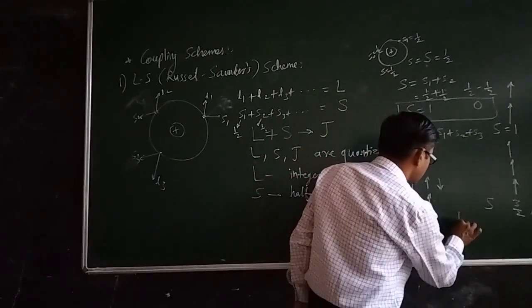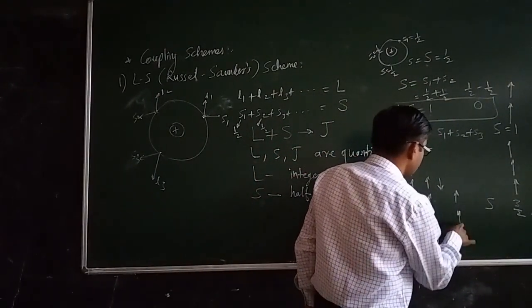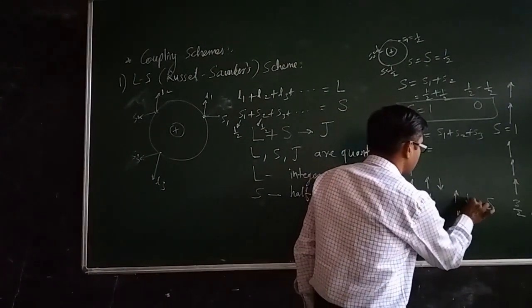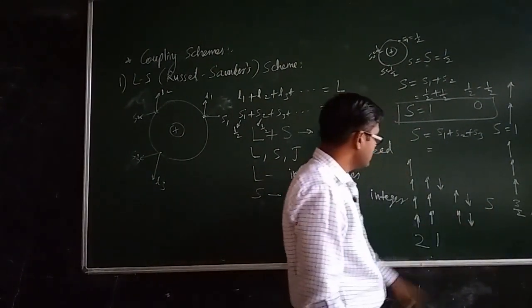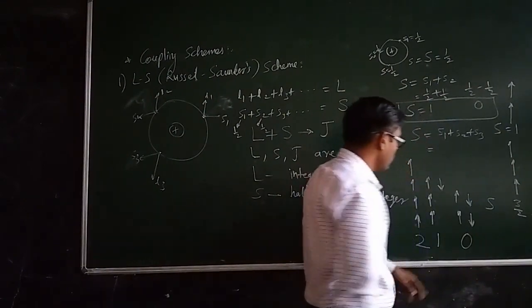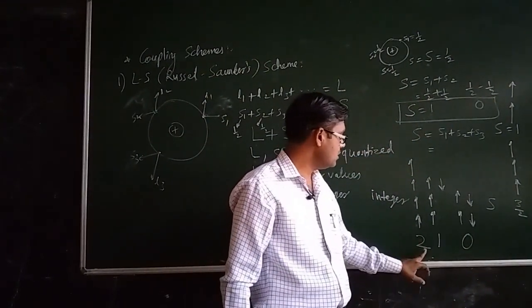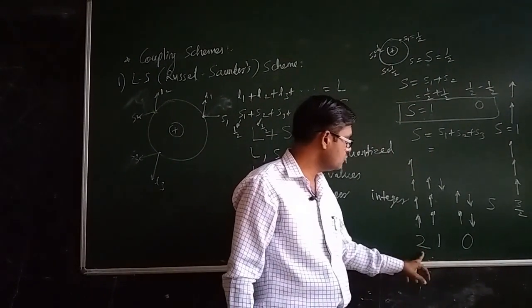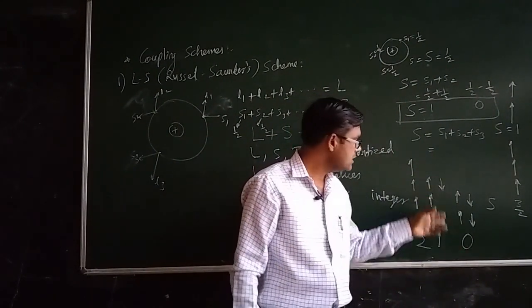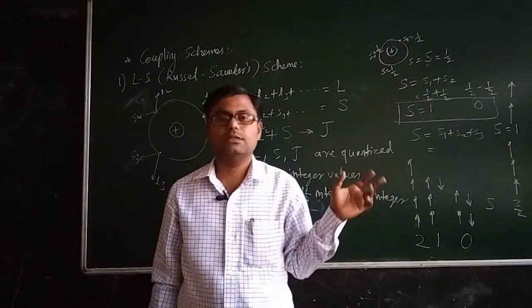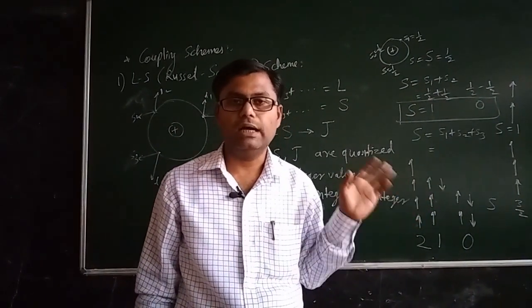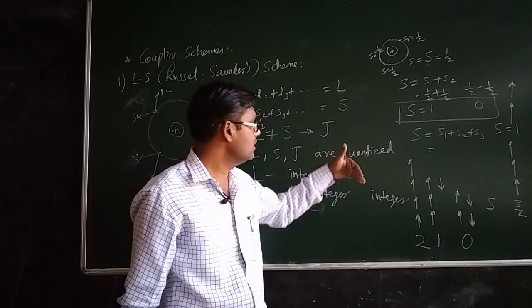And another possibility, what may happen? 2 electrons have the parallel spin and 2 electrons have the anti-parallel spin. So in this case, the total spin quantum number will be equal to 0. So for 4 electron systems, the allowed values for capital S are 2, 1, 0. So in this way, you have to obtain the total spin quantum number of the atom as a whole, if there are a number of electrons.